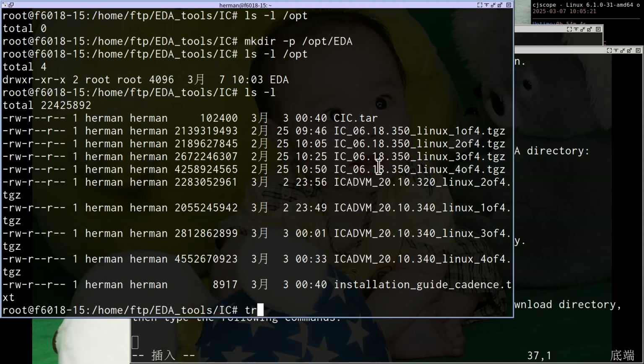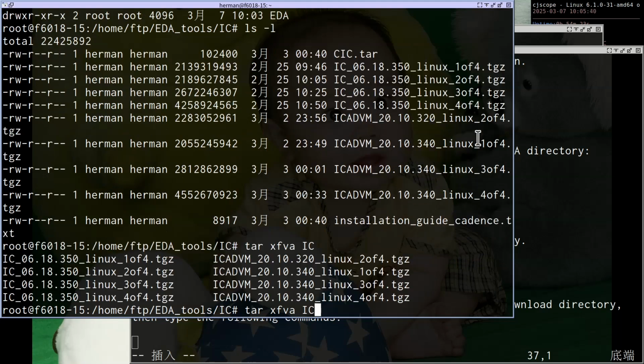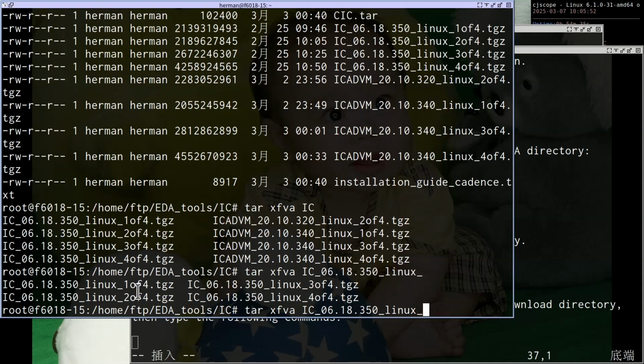So you can type tar xfva IC, and you can press tab to auto complete.